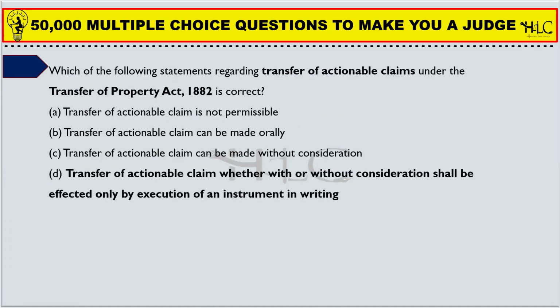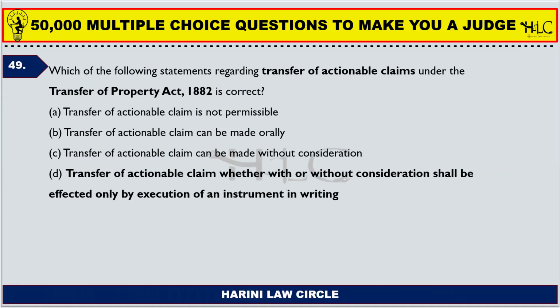Next one. Which of the following statements regarding transfer of actionable claims under the Transfer of Property Act 1882 is correct? Transfer of actionable claim is not permissible. Transfer of actionable claim can be made orally. Transfer of actionable claim can be made without consideration.